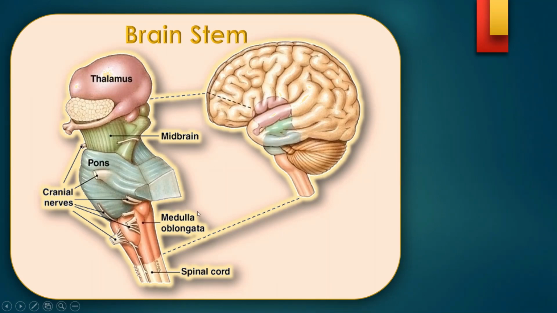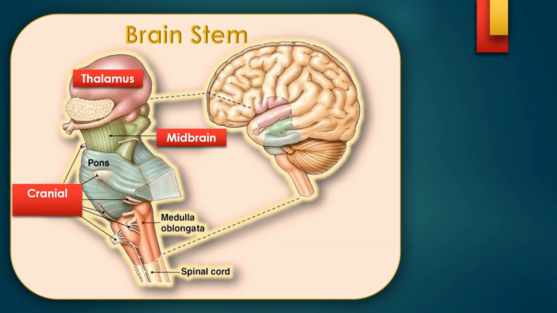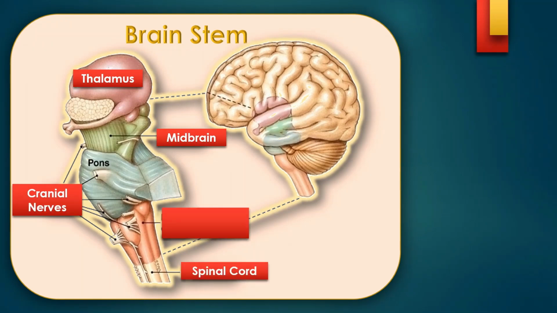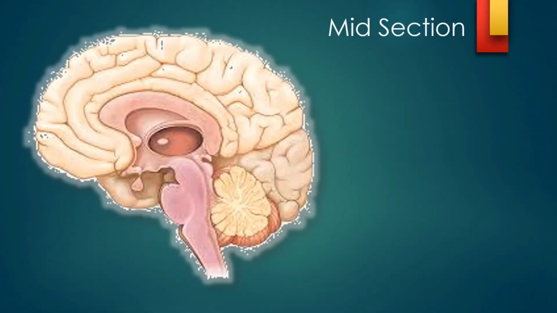This portion, brainstem, is a very important structure, with important functions basically with regard to the survival of the human being. So this is the thalamus. You look at this thalamus, and then comes the midbrain. Then there are various cranial nerves, the spinal cord below, and the medulla oblongata, what we call it as. So this is how the brain looked.